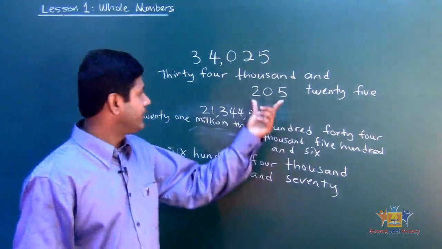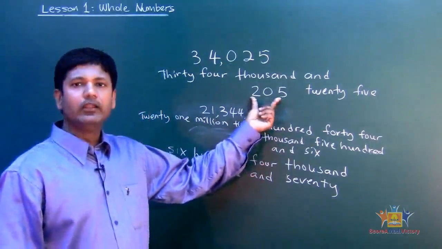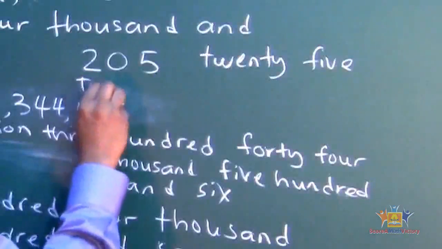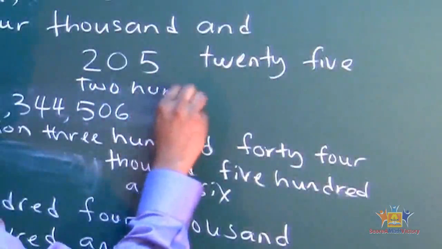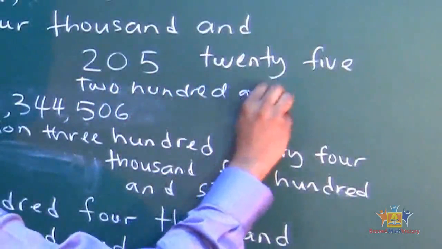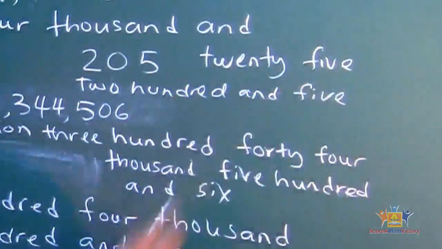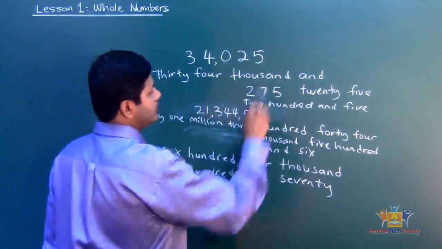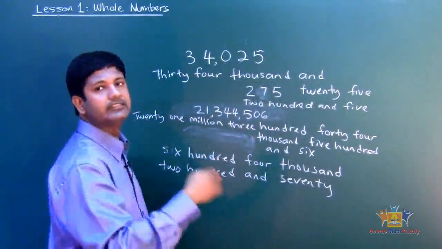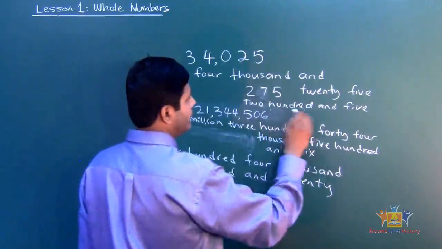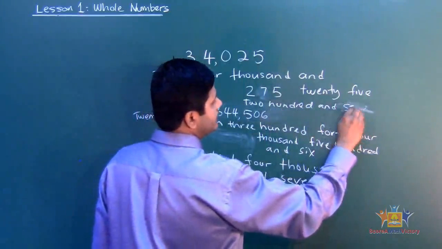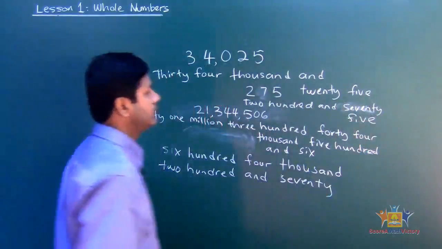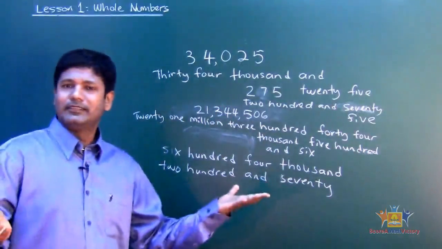Now you understand that. Let's say, for example, just this one, if I have to write it, 205. Exactly. You say 205. Now, what happens if I have a digit here? Then I say 275. So in this case it will be 275. That's it. Pretty easy, isn't it?